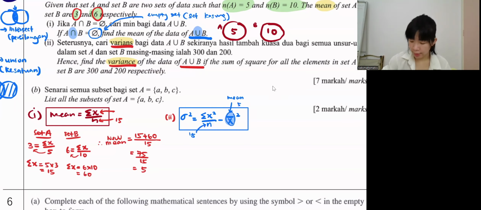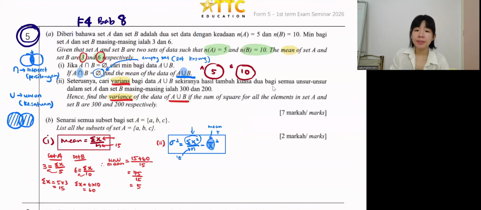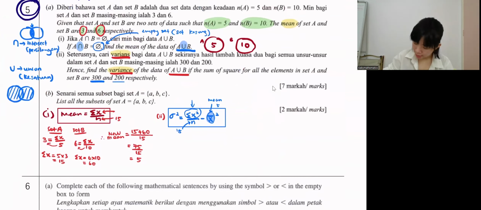So how about this sum of x squared, guys? The question gives us the sum of squares for set A and B, 300 and 200, so they already found it for us. So we can straight away substitute everything. Sum of x squared for set A and set B, 300 plus 200, over n is 15.